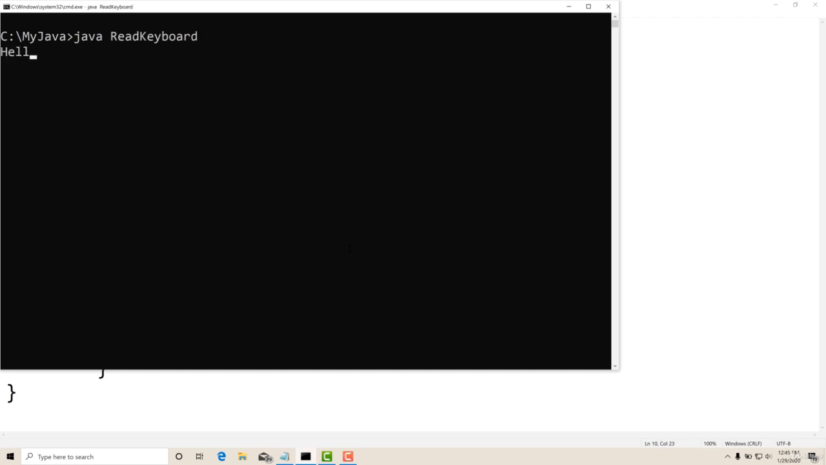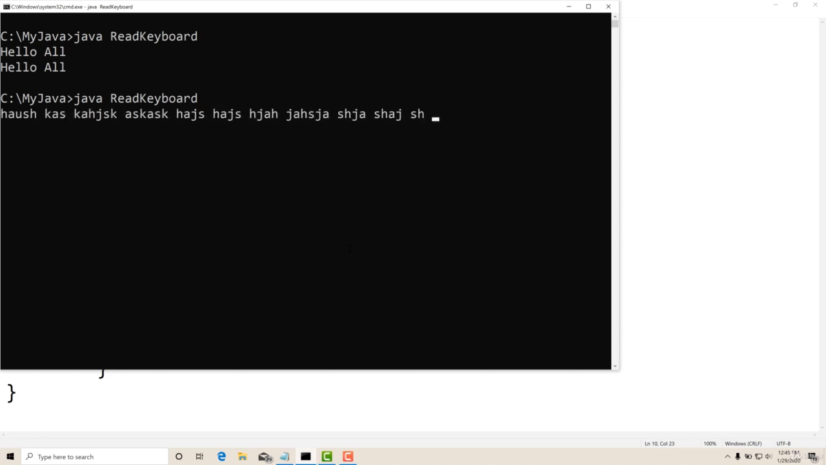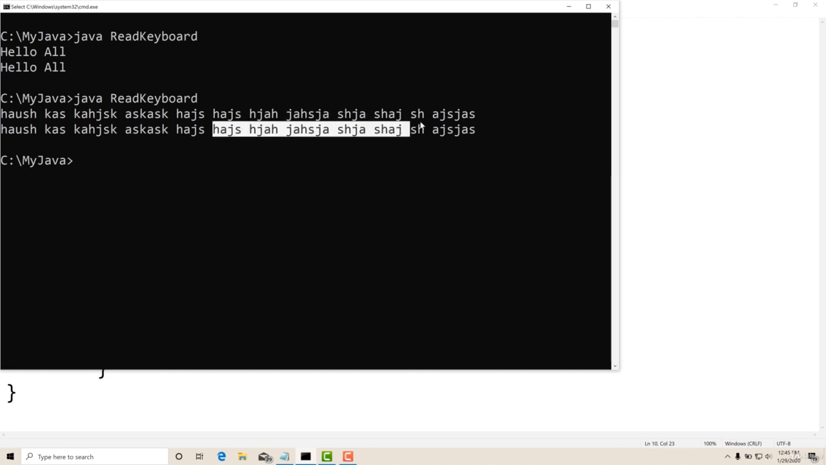Now hello all. It's reading a complete line. I run once again. Now here I will type something. Okay, just hitting the keyboard. Yeah, it has taken everything until I press enter key. It has taken everything from the beginning till I hit enter. So complete thing is taken as a string. So this is working. So read line is also working.